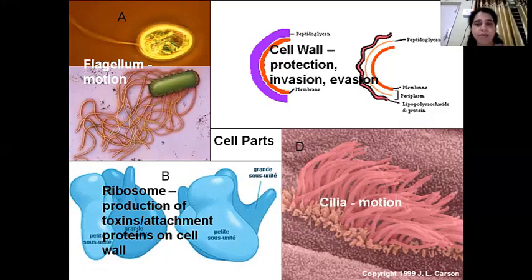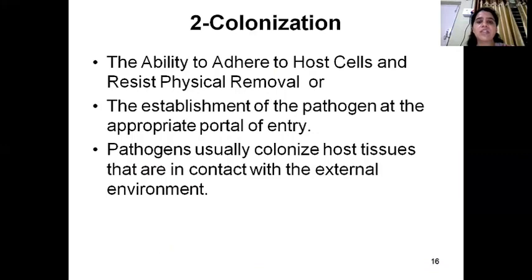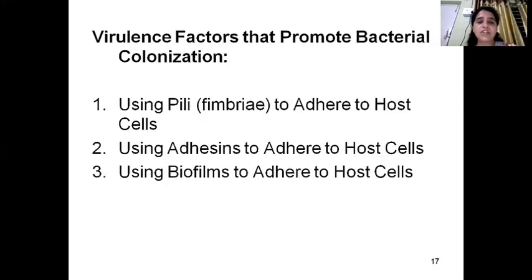Okay, so next is colonization. As I told you, a single cell cannot cause disease. You have to increase the number of microbes, and then only it is possible for a particular microbe to cause a disease, because colonization will help in invading the host cell. Sorry, not the microbe. It will help in invading the host cell. Now these are the virulence factors, repeated again.